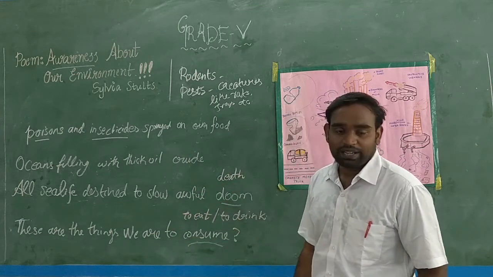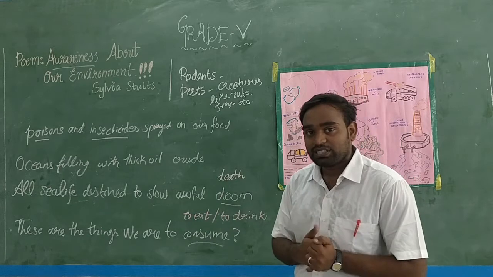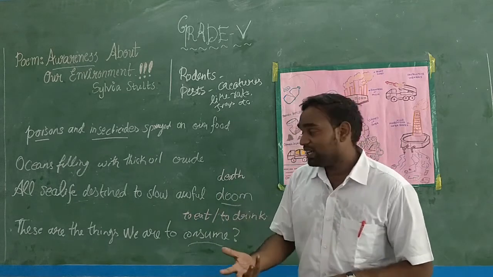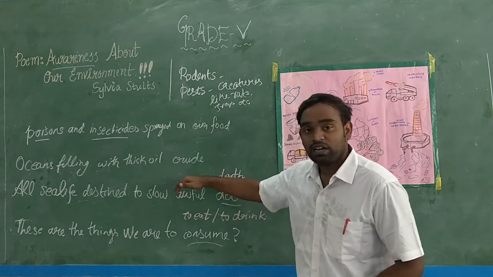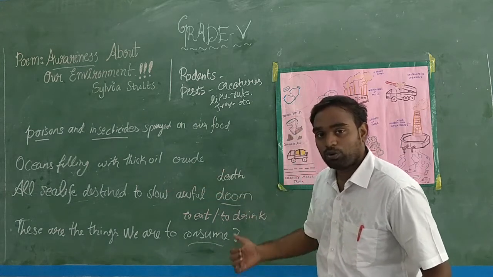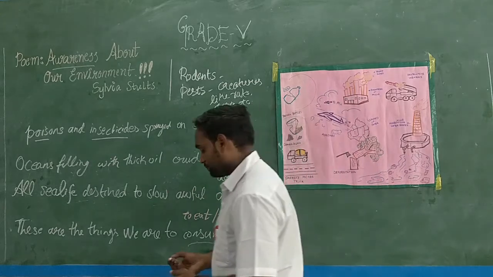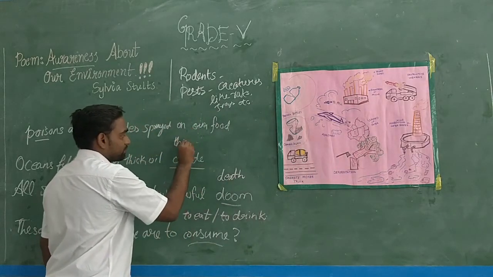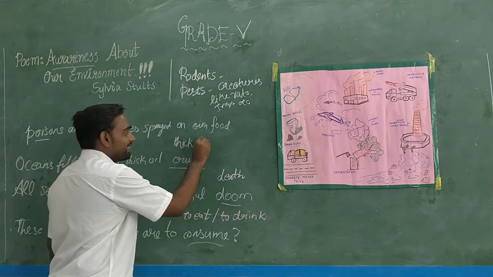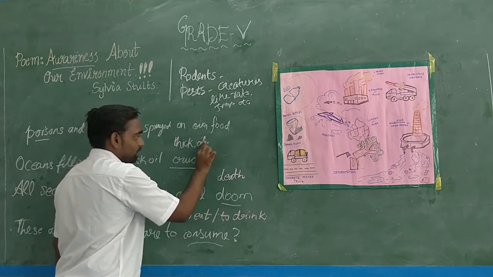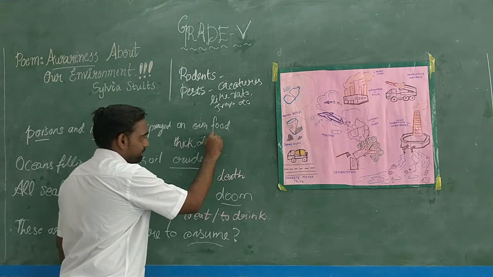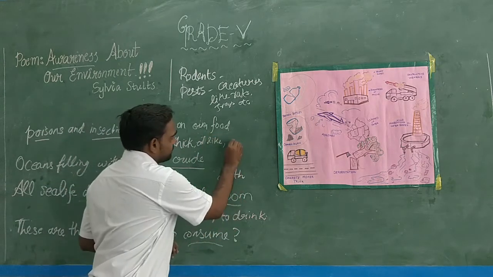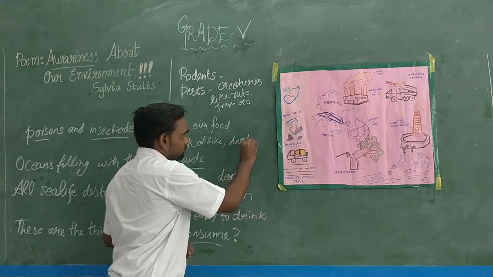And what is happening currently to our oceans? Because there is a lot of liquid waste in the industries of crude. What does crude mean? Crude means thick, oil-like, dark fluid.